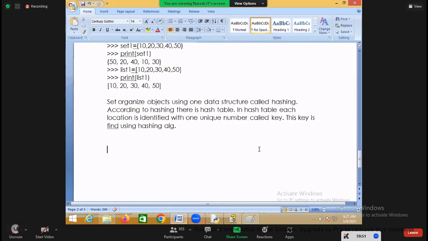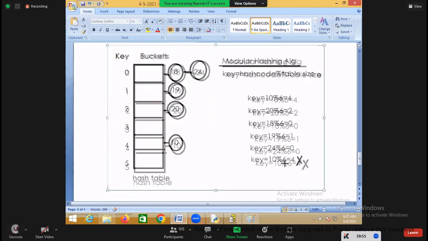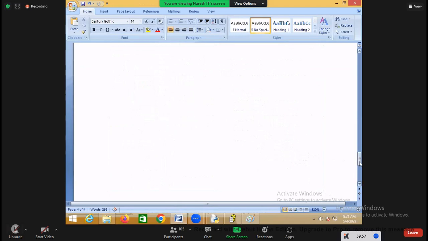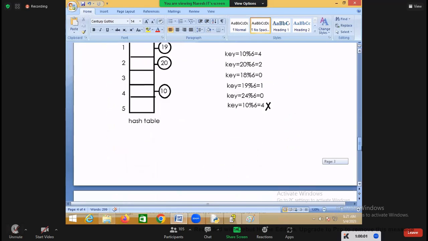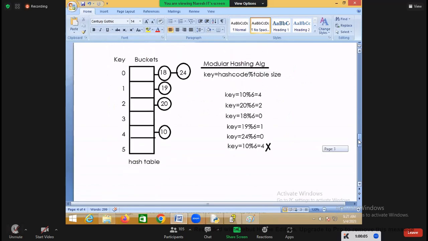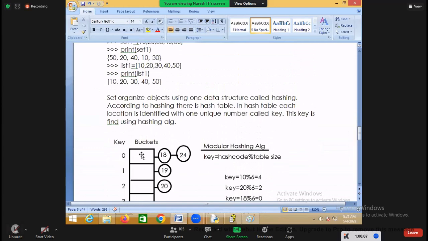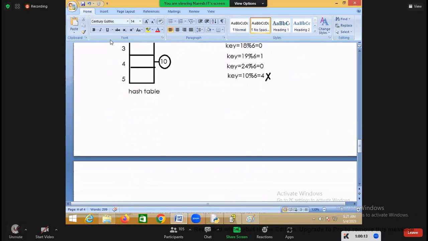So this is the internal mechanism of storing objects within the set. Just for your knowledge, this is why it stores like this: this is the data structure which it uses for storing objects within the set.